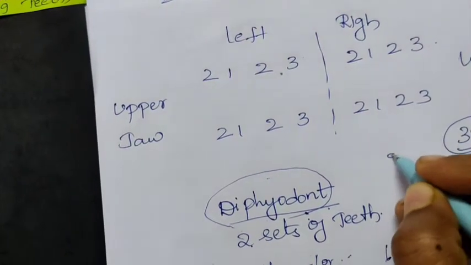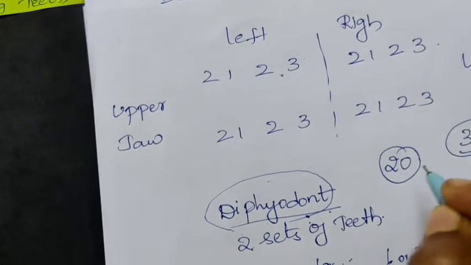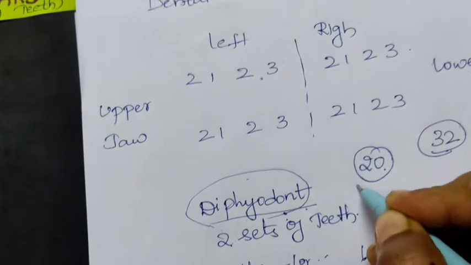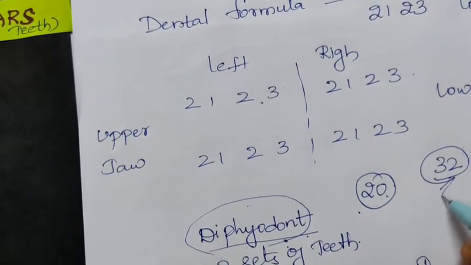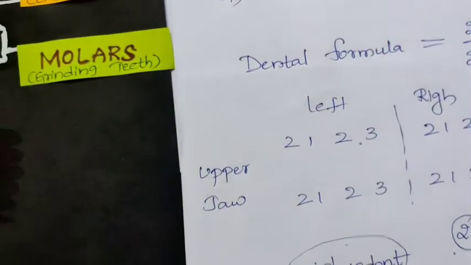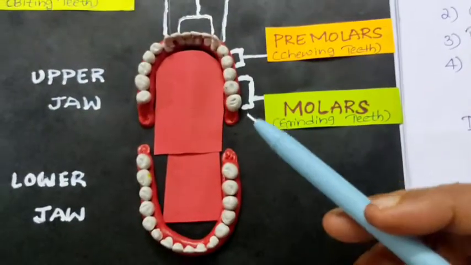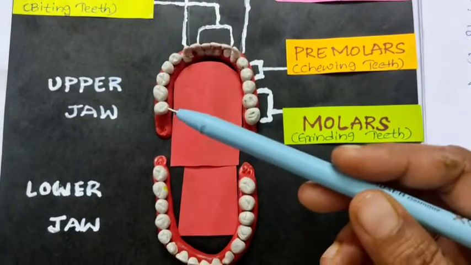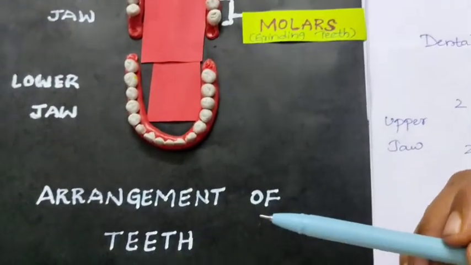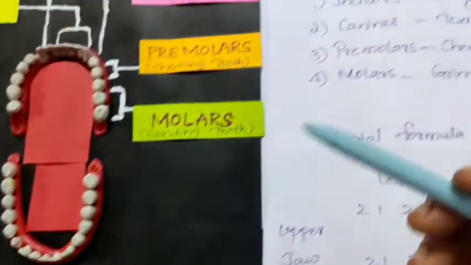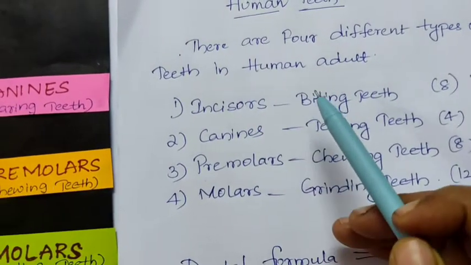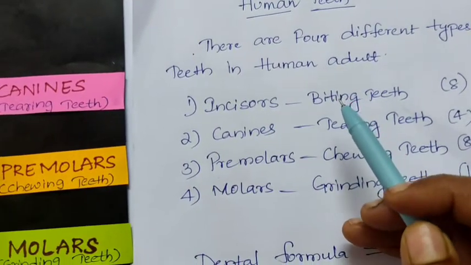During the early age, that is, in childhood, they have only 20 teeth. As they grow, there will be 32 teeth. How they are arranged on the upper jaw and lower jaw, now we are going to discuss. There are 4 different types of teeth in a human adult. What are they? We will discuss.